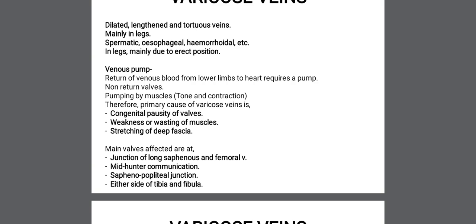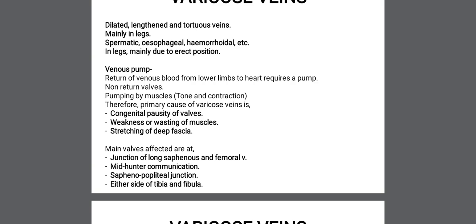Normally the blood flows from the superficial venous system to the deep veins, and then it is drained towards the heart.